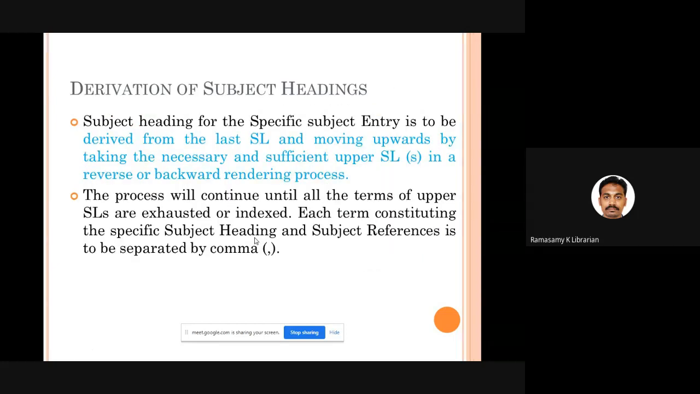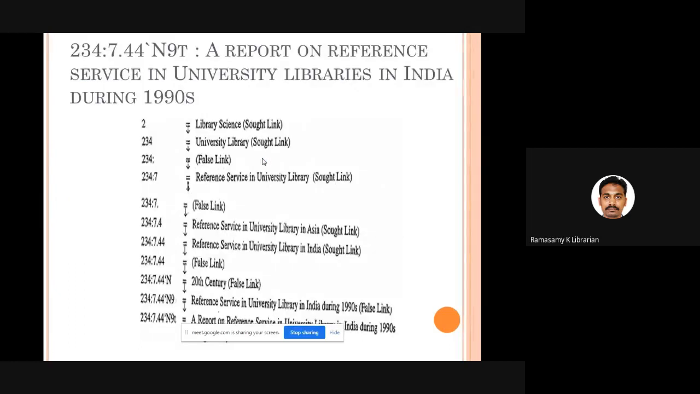How do you derive subject headings? You have to take a chain. You have to find out all the sought links, unsought links, missing links, and false links. You are not going to prepare a subject entry for any link except sought links. Once you finalize all the sought links, you have to start from the bottom. You start from the last subject heading and move up till the first heading, and all these entries are written one by one with contextual interpretation. For example, here is a typical example you can see in many standard texts.